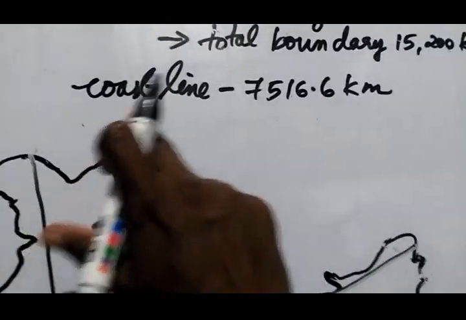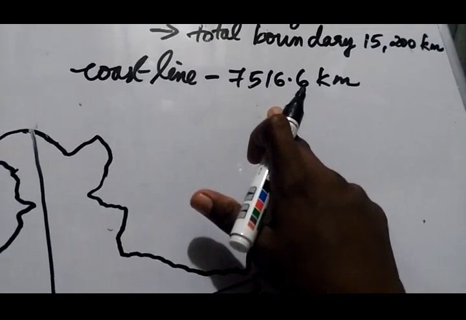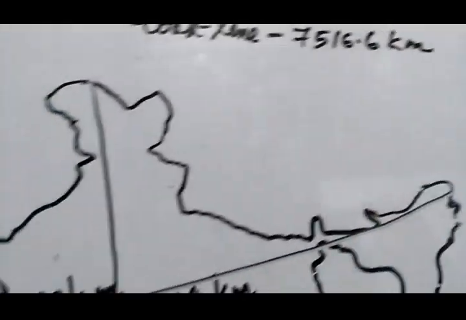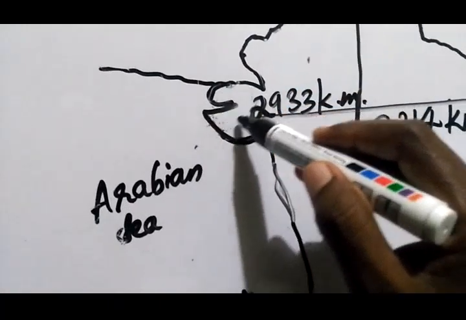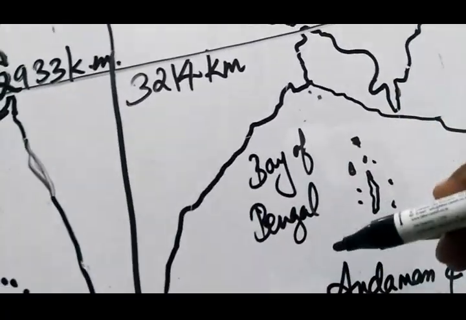Next is the total length of the coastline including Andaman and Nicobar Island and the Lakshadweep Island, which is 7,516.6 kilometer. So here our coastline starts from here. Here we have Arabian Sea and Indian Ocean, then Bay of Bengal.